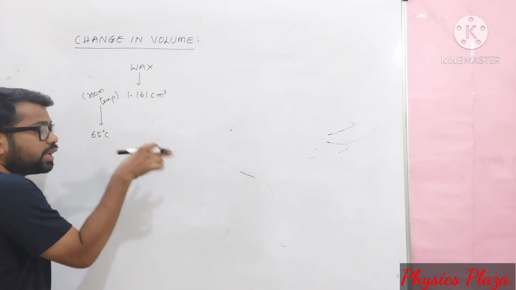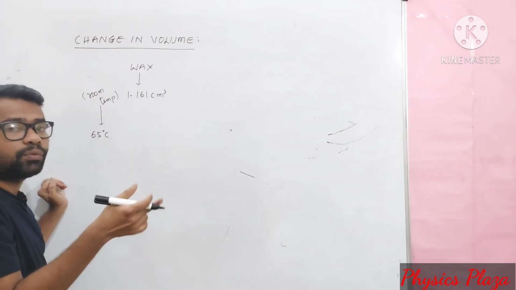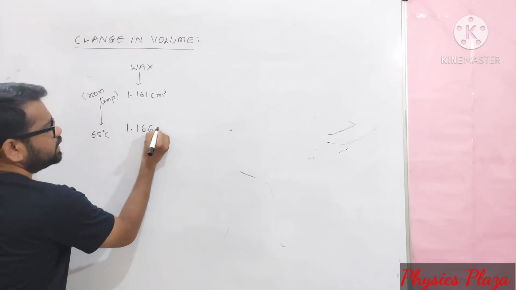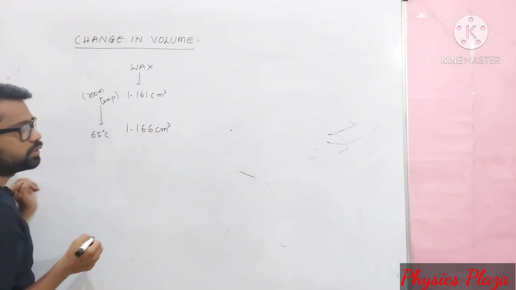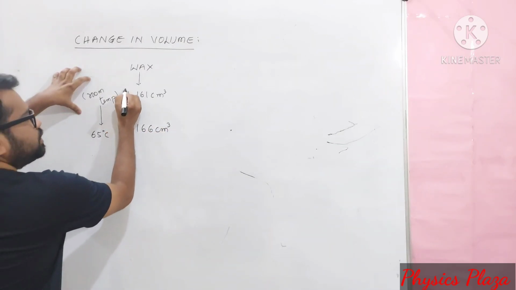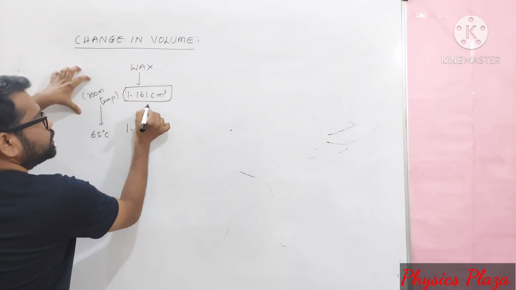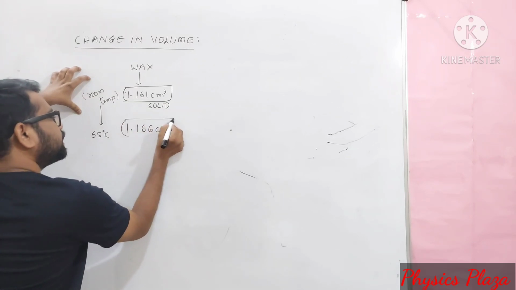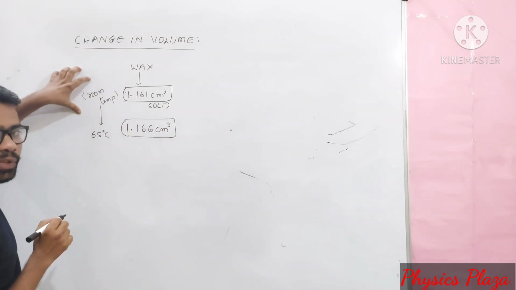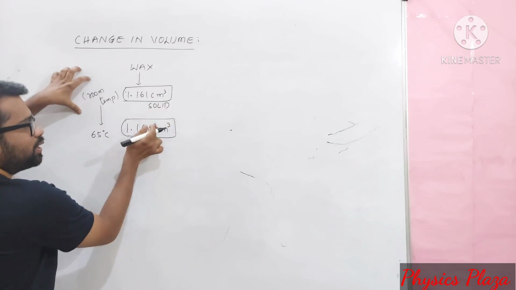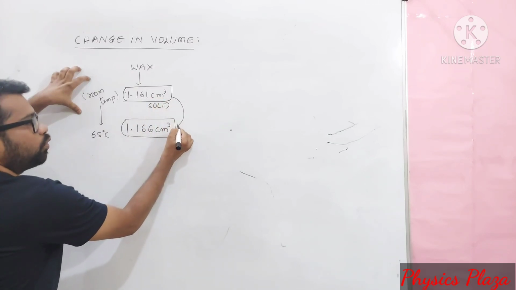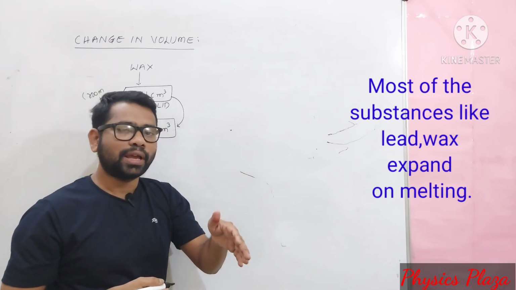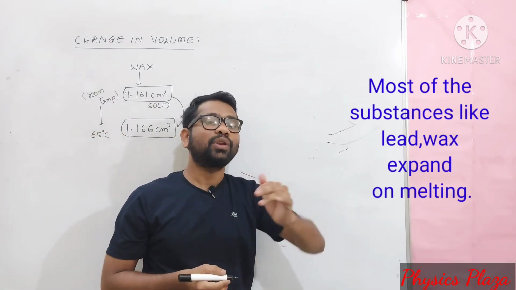So here when we calculate the volume, we will notice it as 1.166 centimeter cube. So what is happening here? The first is the volume of solid wax, and this is the volume after melting. So volume is increasing. In the case of a substance like wax, what happens? The volume increases during melting.